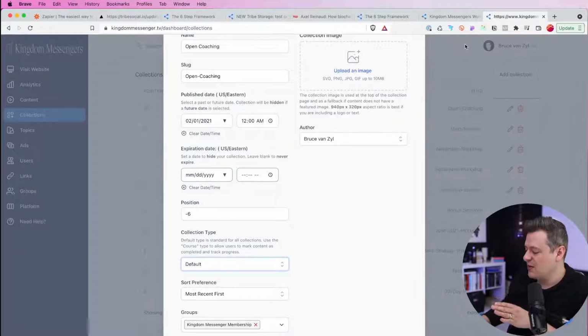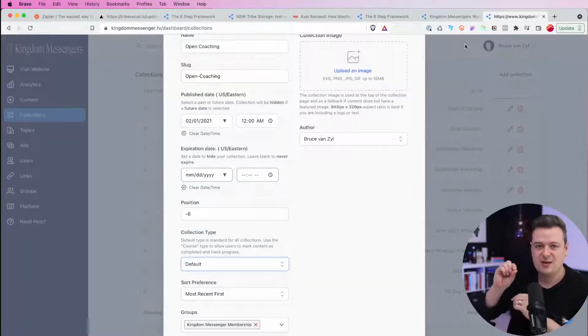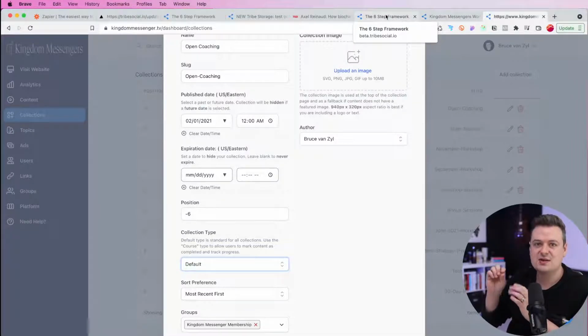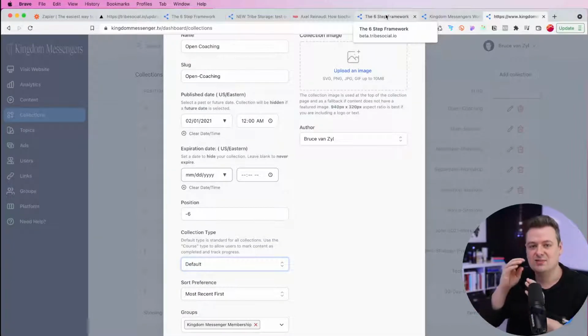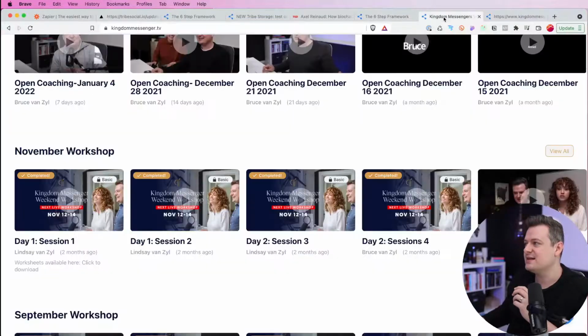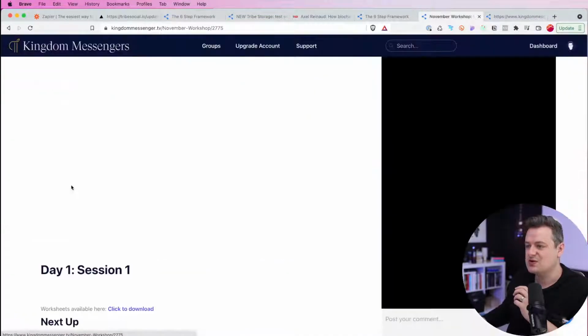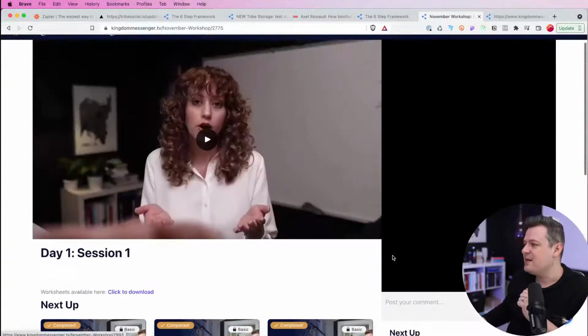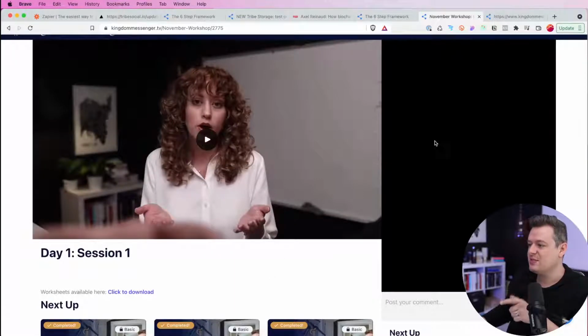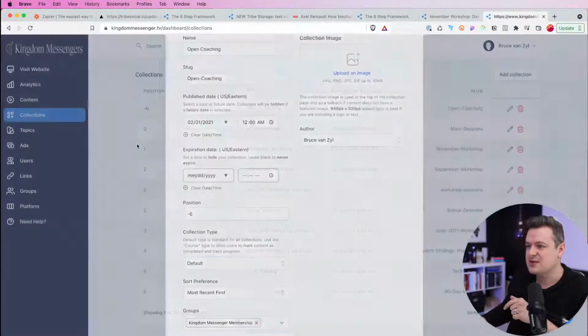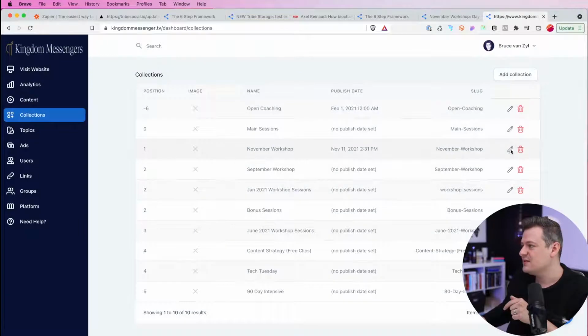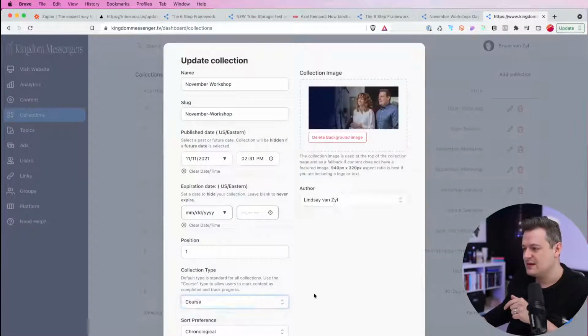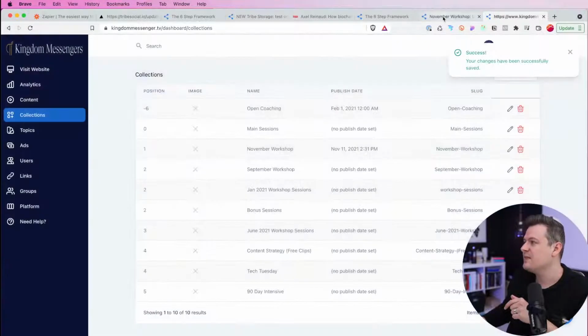So we had this request where we had those little check boxes, so if people wanted to track their progress, a mark as completed button, they can mark that they've completed a specific lesson. You'll see this one here, this workshop. If I click into it, it's got this completed flag, and there'll be a mark as completed. Let me set this one real quick. So if we go to collections, November workshop, set that to course, hit save. Let me just show you.